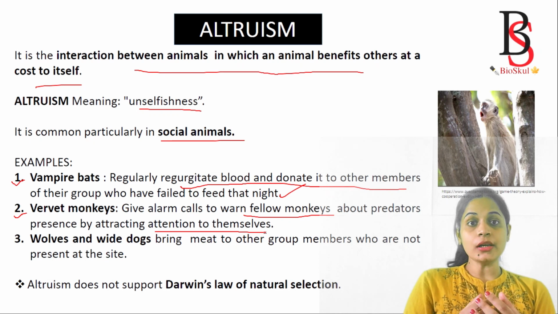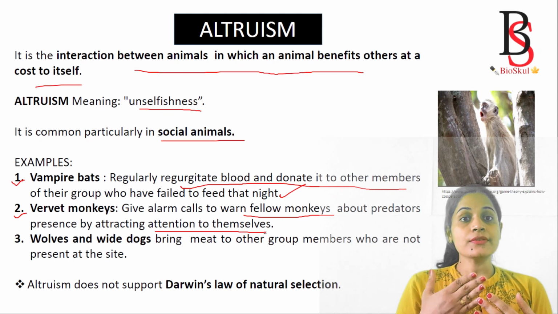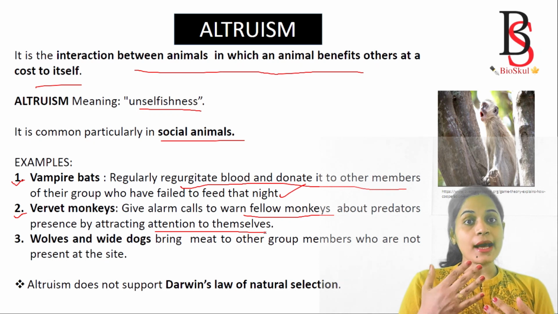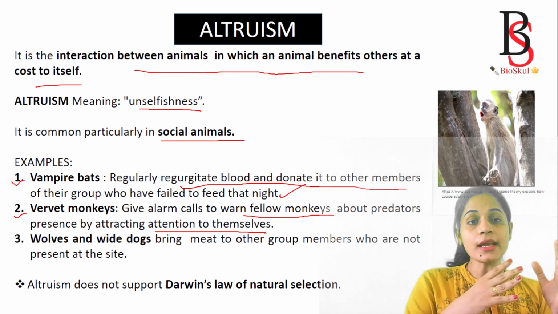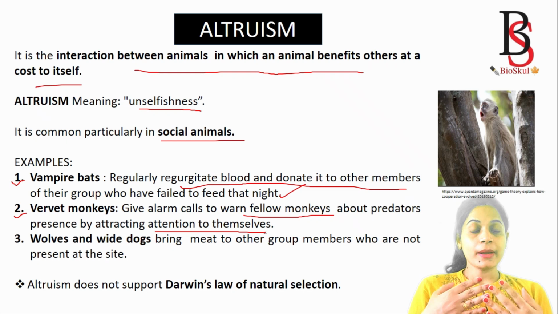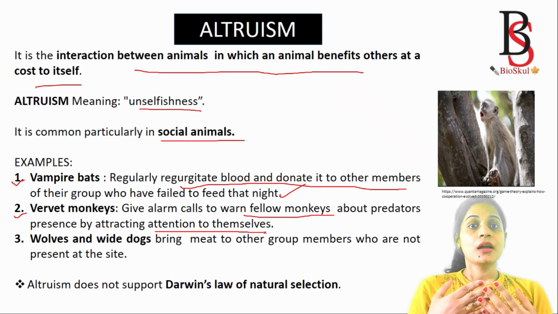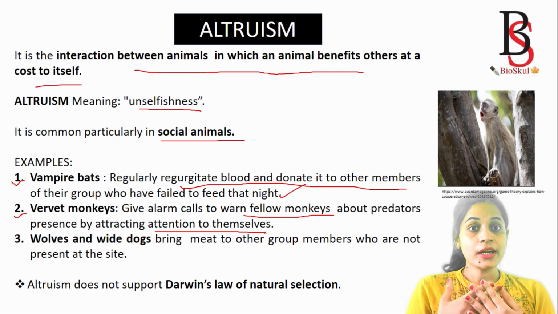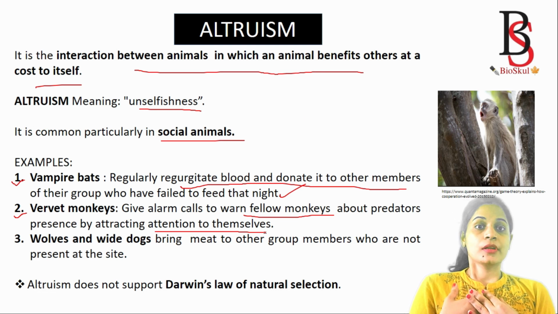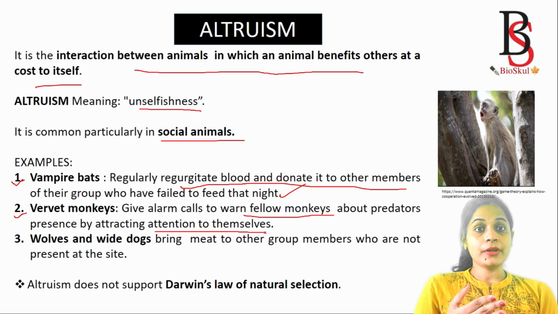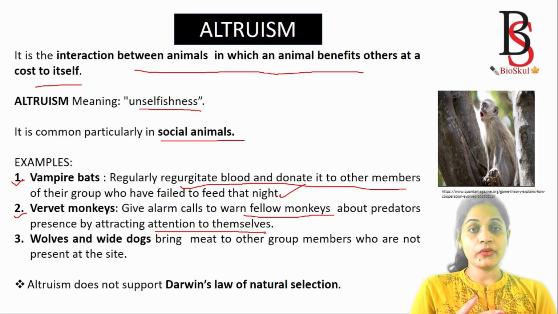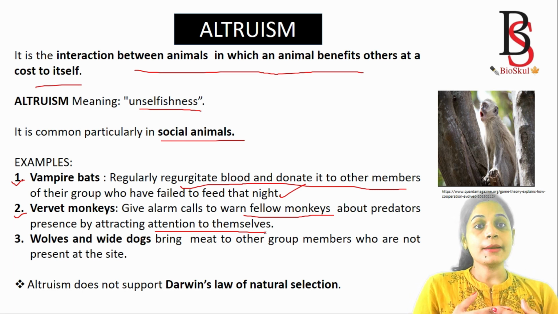So the monkey gives the alarm call, and all the fellow members are alerted that there is a predator. By doing so, the monkey attracts the attention of the predator to itself. This type of behavior is known as altruistic behavior, where the monkey helps the fellow members by sacrificing himself.